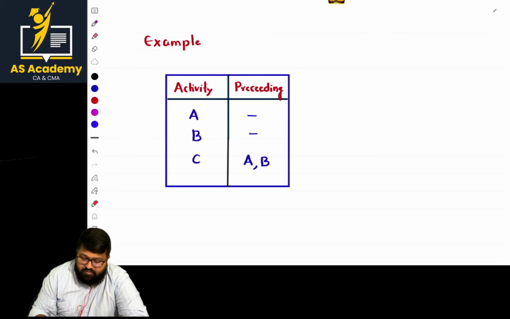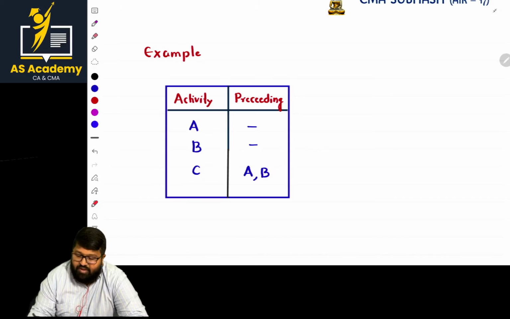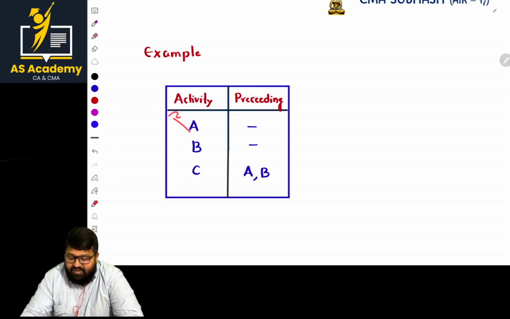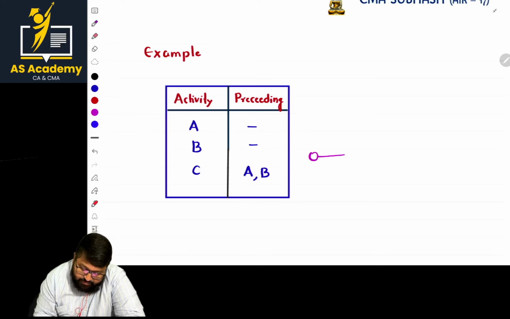Okay, so let us do it. In the question, he gave three activities in the activity column, and in the preceding column he gave two activities. Now by using this, we shall start. Sir, preceding A, is there anything? No, there is nothing. So straight away we can start that one, that is activity A.